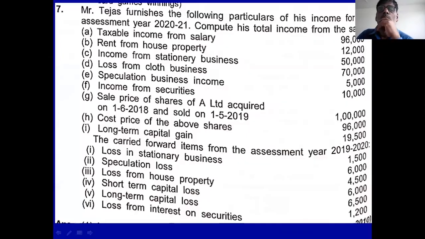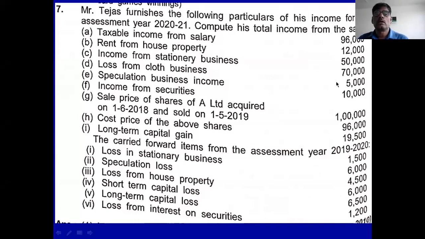You see the problem number 7. Next problem is problem number 7. In this problem, Mr. Tejas furnishes the following particulars of income. For the assessment year 2021, compute the gross total income.